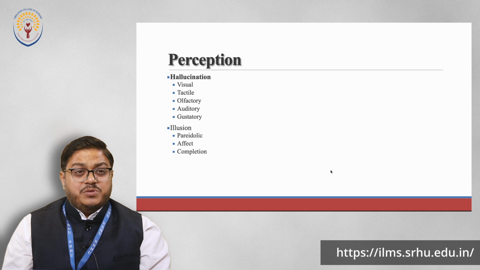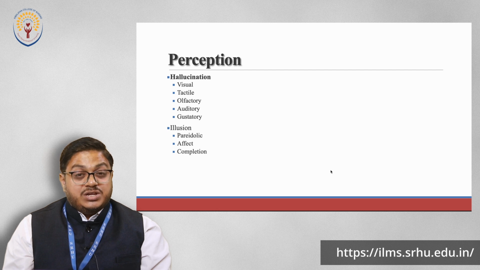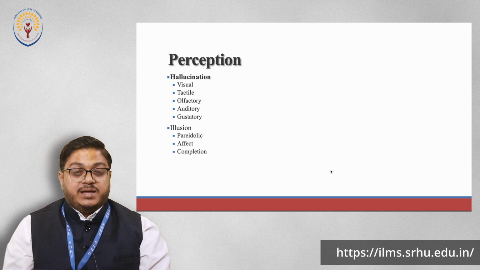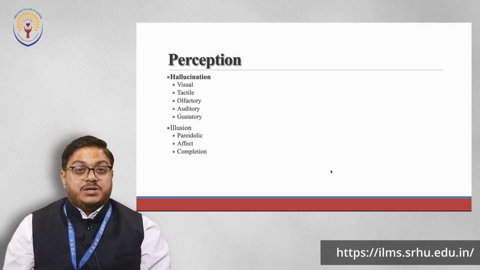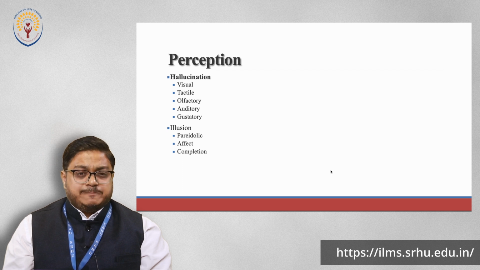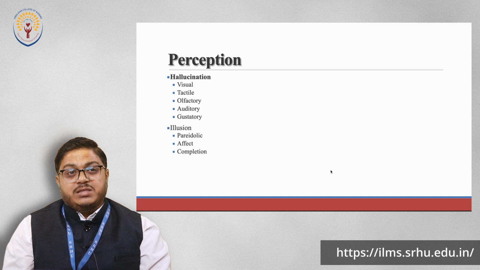Now many times there is error in perception, and these errors in perception are classified as hallucinations and illusions. Hallucination and illusion. Now let's talk of hallucinations first. In psychiatry, hallucinations are part of symptoms, especially under psychotic symptoms, where the person is detached from reality. The person does not have any link with reality.